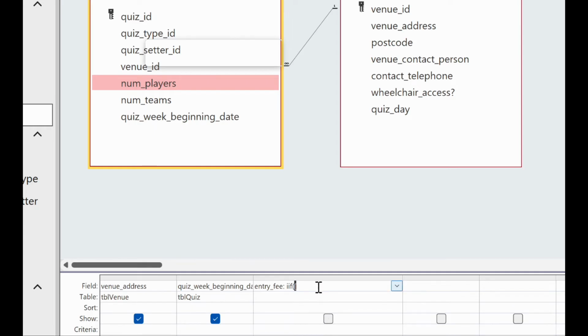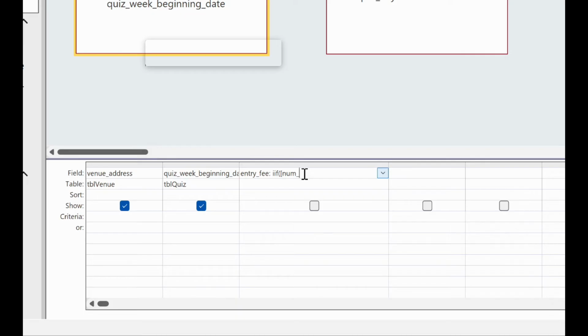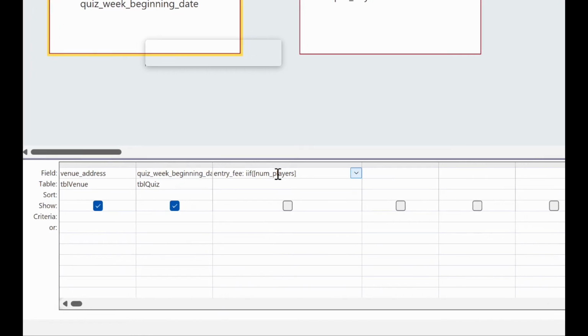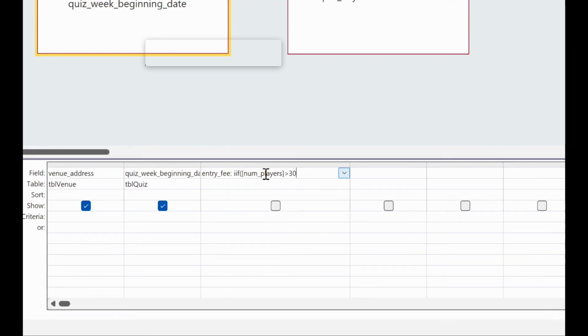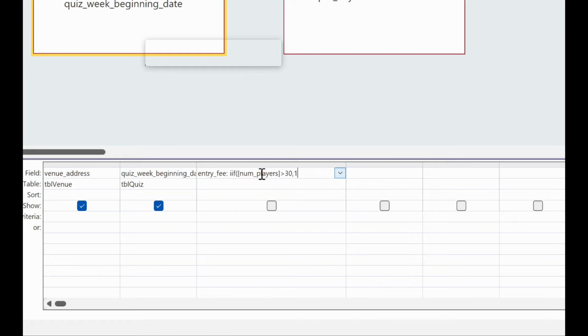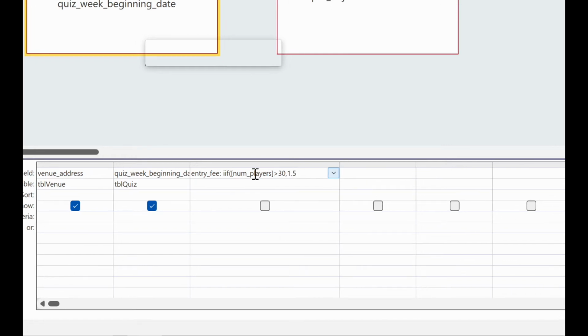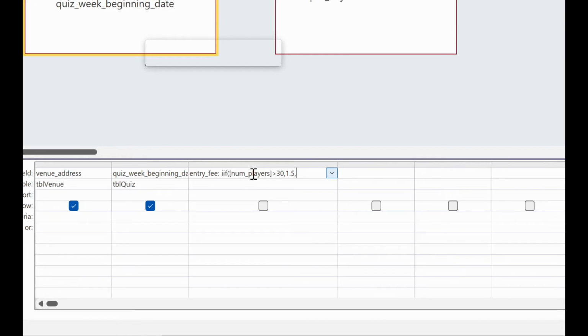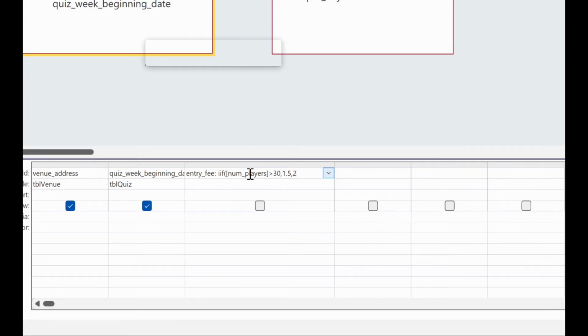I can't add it from here, so maybe I just write it down: num players. Okay, number of players. If number of players is greater than 30, then it is 1.5, right? Otherwise there will be another comma, it will be 2. Then we will close the first bracket. Okay, so we'll click on this tick mark, so that means we will add this field.